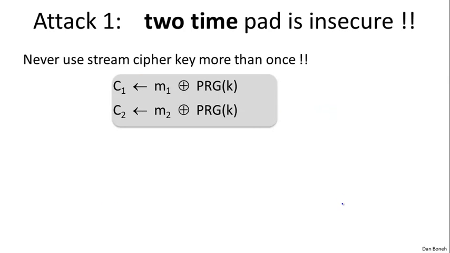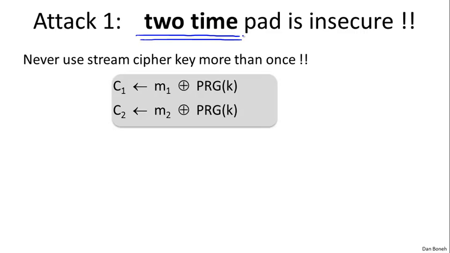The first attack I want to talk about is what's called the two-time pad attack. Remember that the one-time pad is called one-time pad because the pad can only be used to encrypt a single message. I want to show you that if the same pad is used to encrypt more than one message, then security goes out the window and basically an eavesdropper can completely decrypt encrypted messages.